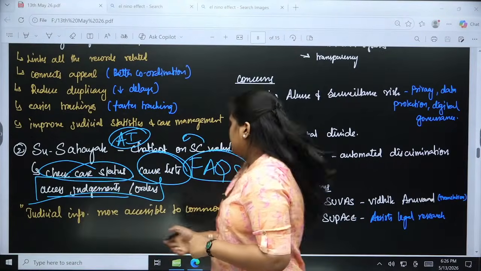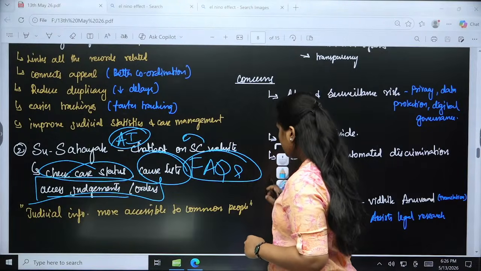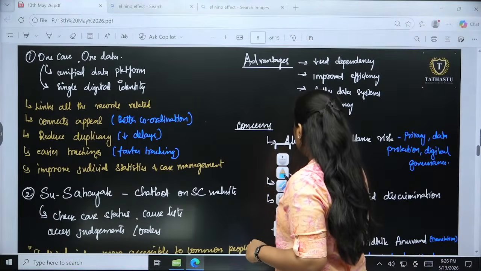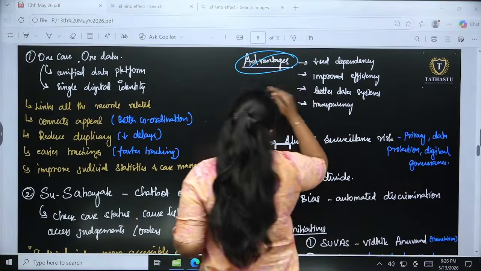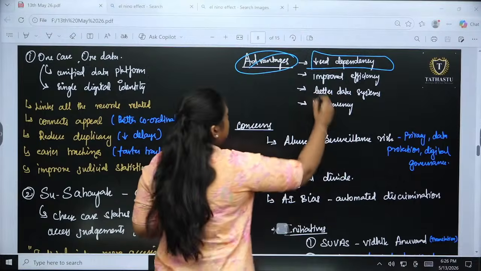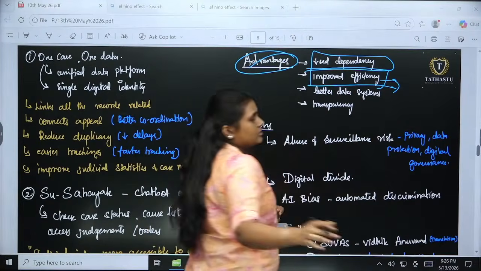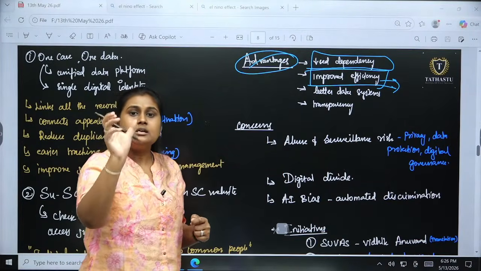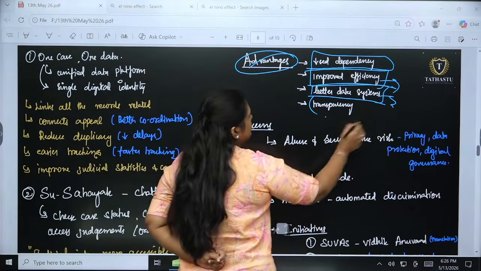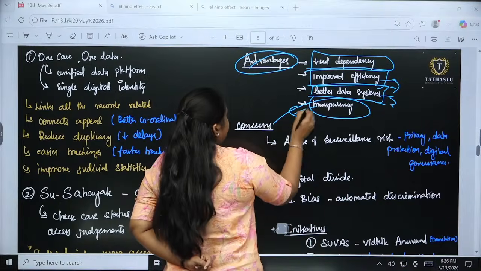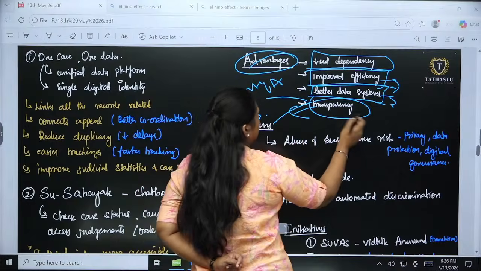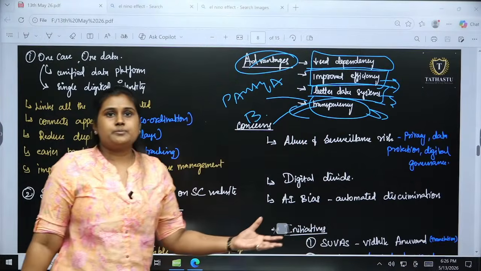And apart from that, the judicial information will be available to the other common people as well. So the advantages are reduced dependency, we don't want to depend upon the courts. And the second one is improved efficiency. There will be no delays, very clear cut, and consolidated data will be there. A better data system, the database that we talked about, and transparency, where party A of the case, party B of the case, and also the judiciary system can have transparency.